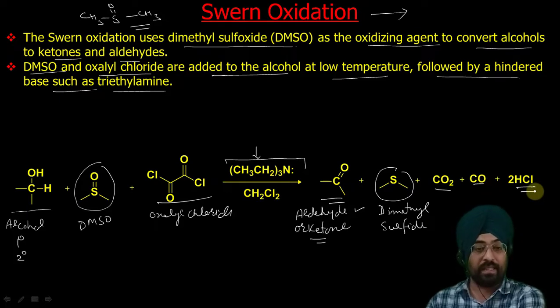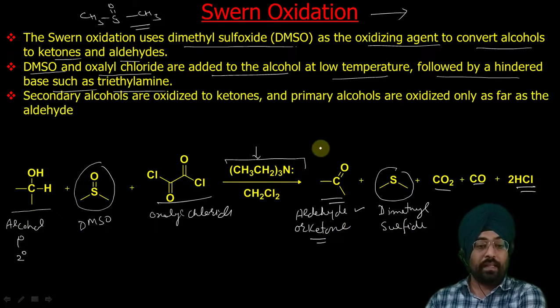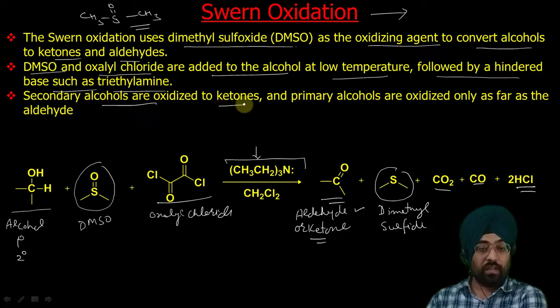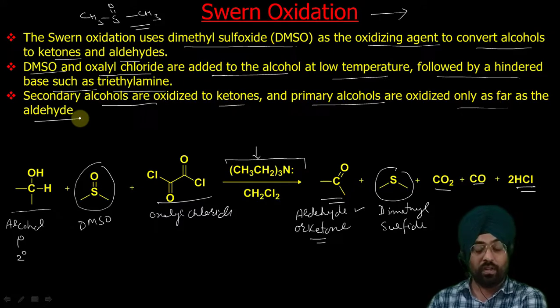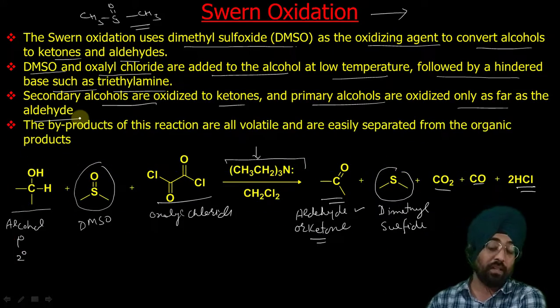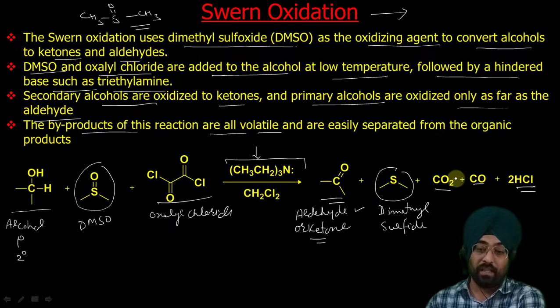All these are gases. And as I have said, secondary alcohols are oxidized to ketones, and primary alcohols are oxidized to aldehyde. So we don't get carboxylic acid, so it is a milder oxidizing agent. And the advantage of using this reaction is that the byproducts of this reaction are all volatile. This is gas, this is gas, and this is gas. So these are removed. This is even volatile. This is also volatile, dimethyl sulfide.